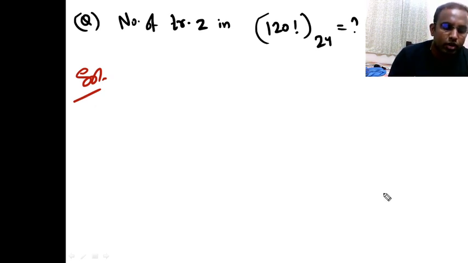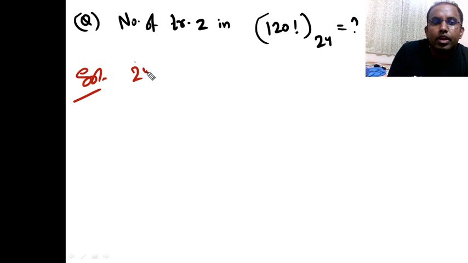Anyone giving me a correct answer? (96, 38). Let's solve it, है ना?